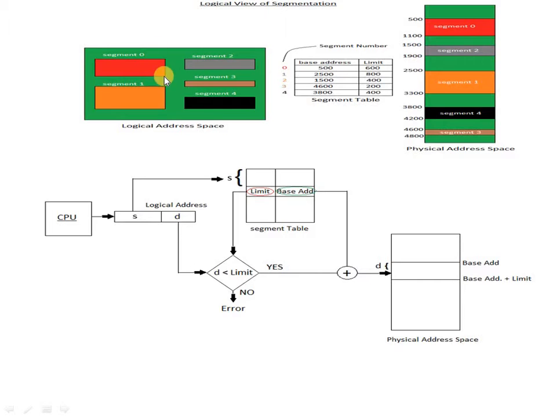Here the process is divided into logical parts. It is called a segment. Here we have segment 0, segment 1, segment 2, segment 3 and segment 4. These are divided in the logical address space and mapped into the physical address space. Here a segment table is required. This segment table, which stores the information about all such segments, is called a segment table.